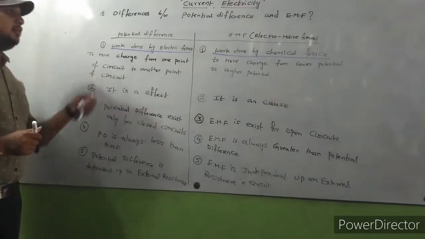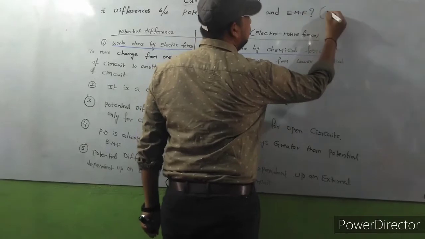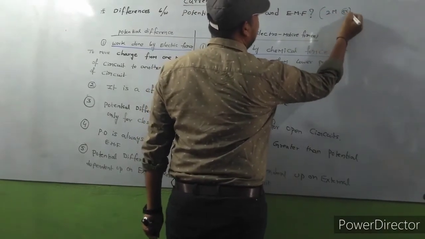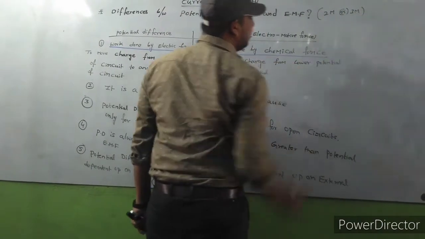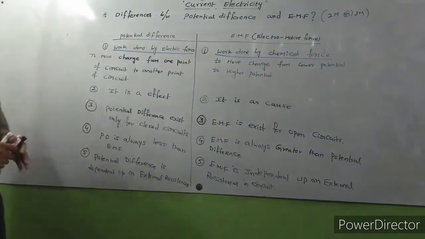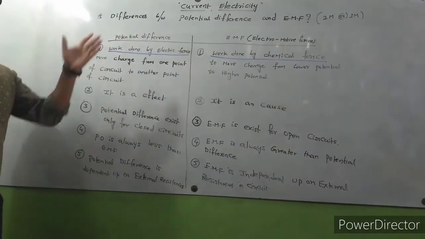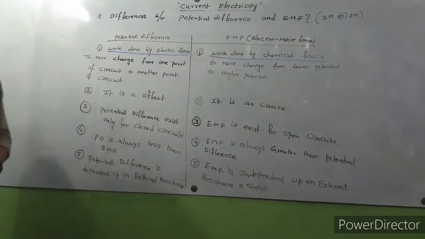So these are the 5 important points. Generally this question is asked as a 2 marks or 3 marks question in the CBSE board. So observe carefully. Write the differences between potential difference and EMF.